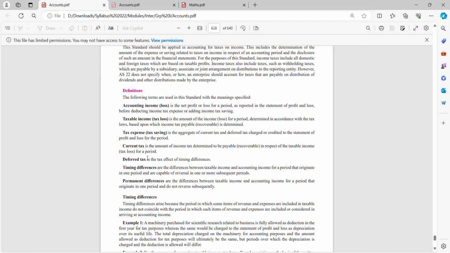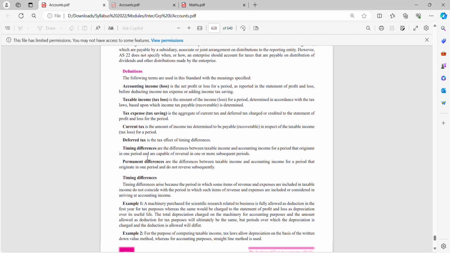So you have timing differences, you have permanent differences. Permanent differences are differences between taxable income and accounting income for a period that originate in one period and do not reverse subsequently. So what is permanent difference? Permanent differences are differences between taxable income and accounting income for a period that originate in one period and do not reverse subsequently.